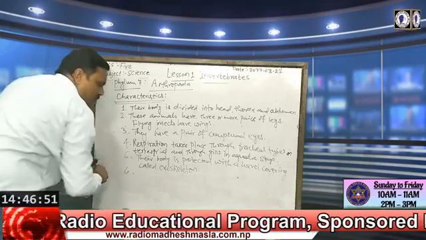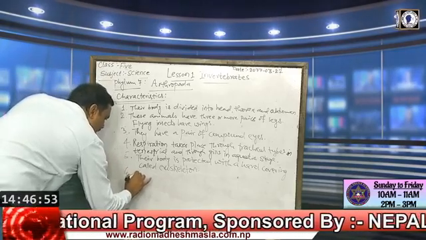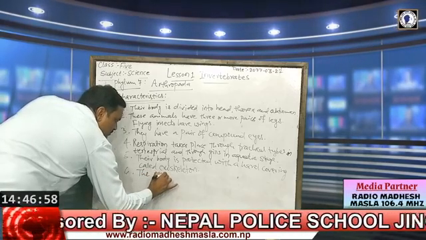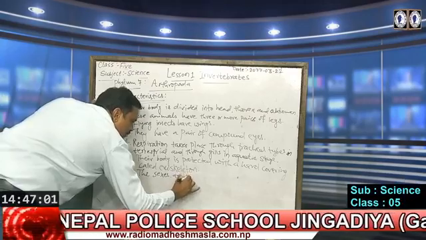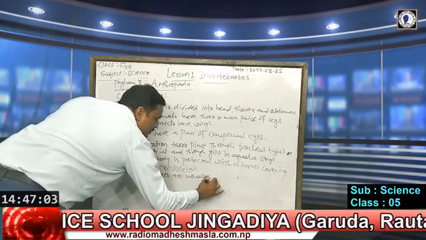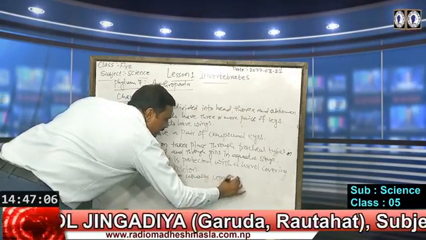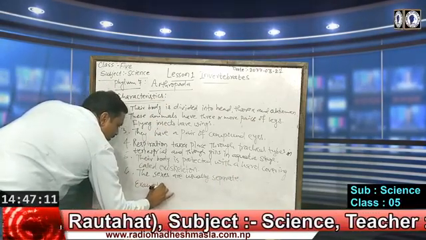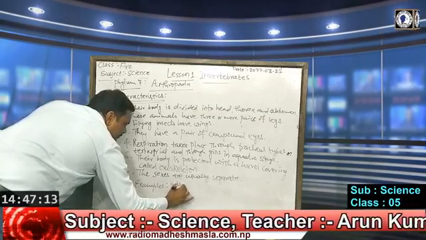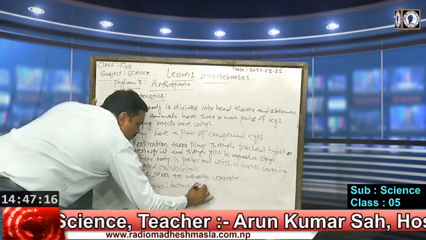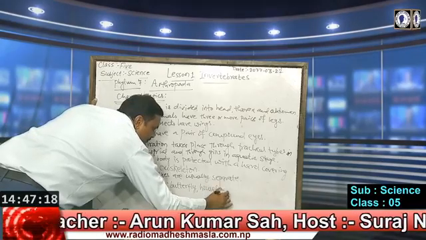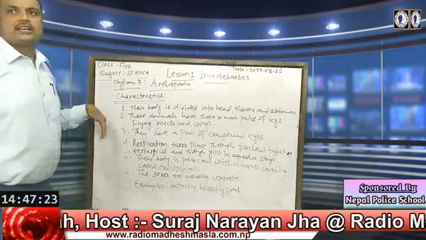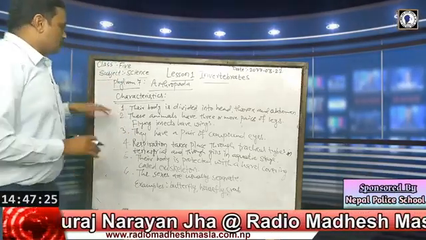Hard covering from outside is called exoskeleton, and the sexes are usually separate, means either they are male or female. Examples, we can write butterfly, housefly, crab. These are the examples of this phylum Arthropoda.